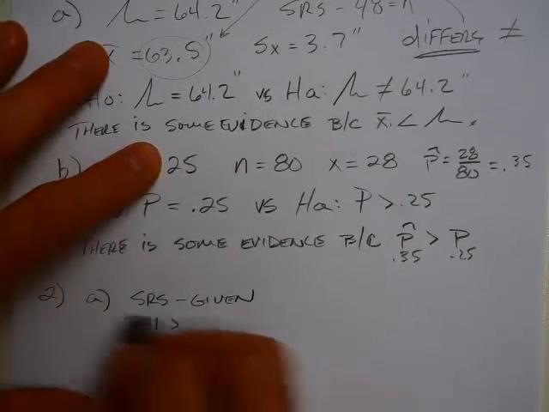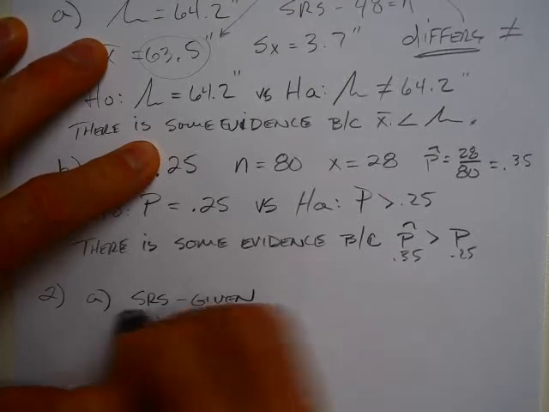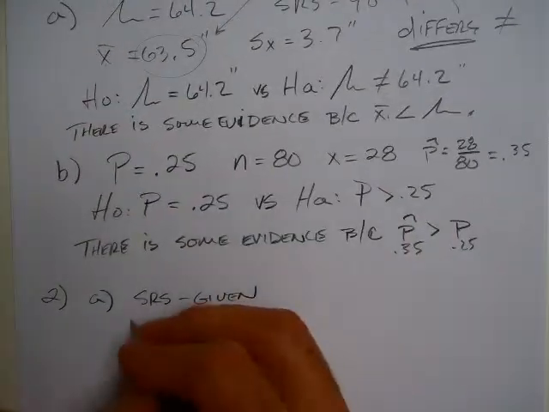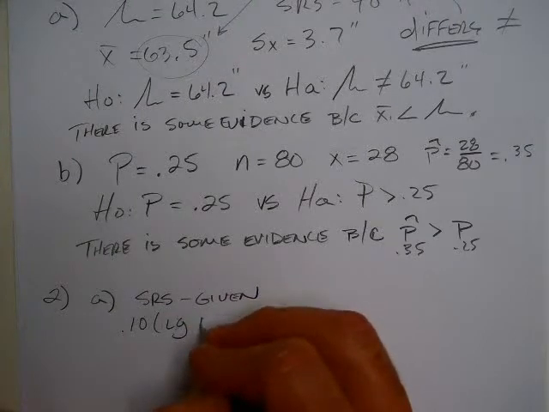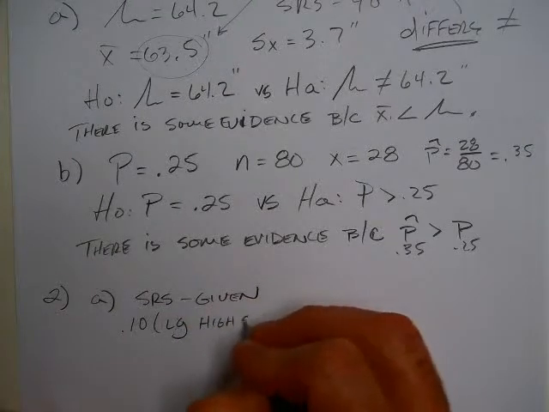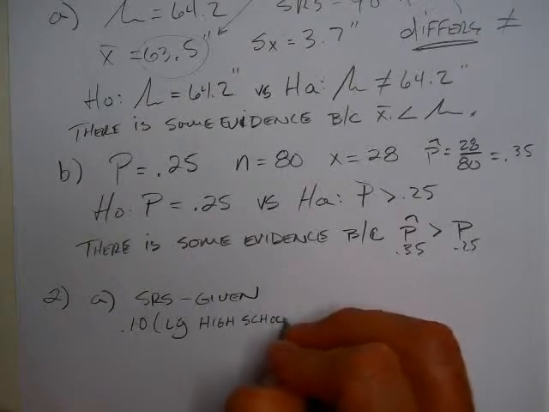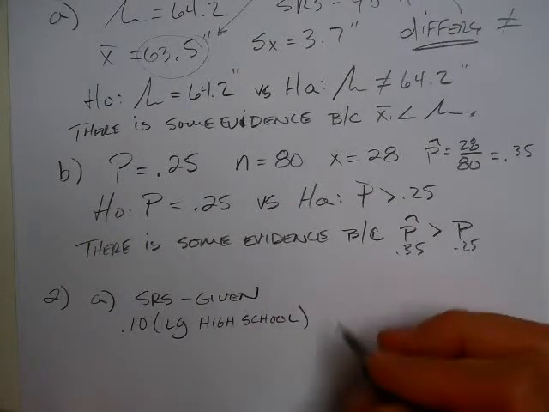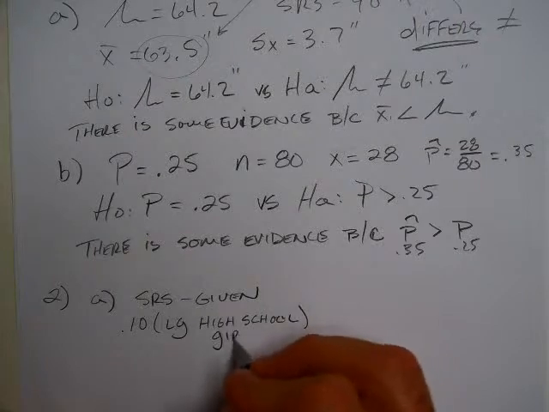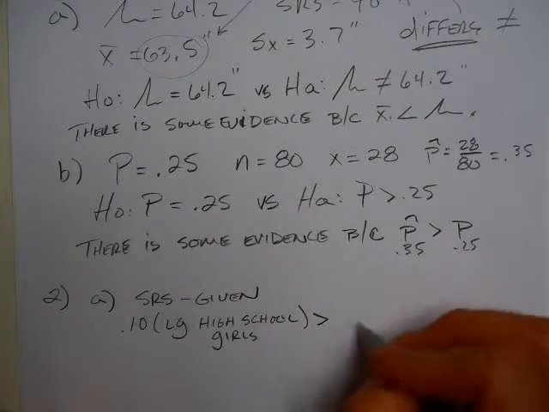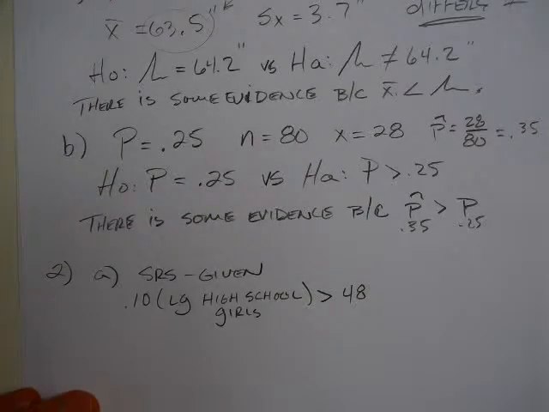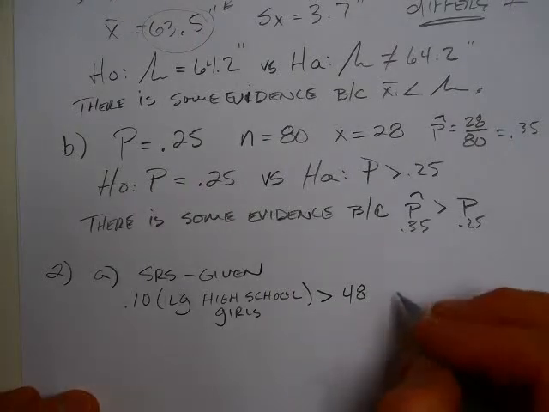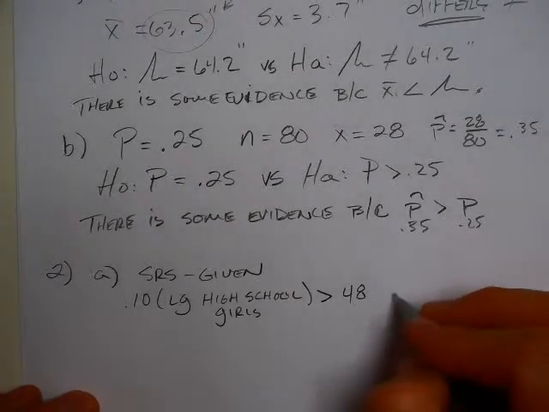Hang on, let me write that differently. 10% of a large high school, and this is just girls, is greater than or equal to the 48 in the sample. I think that's reasonable to assume. A large high school is definitely going to have more than 480 girls, I think.